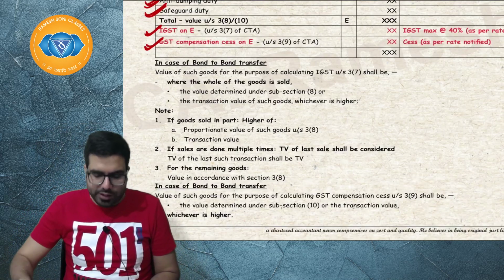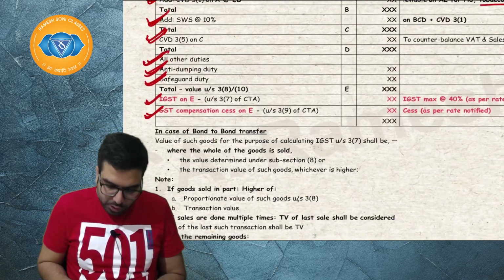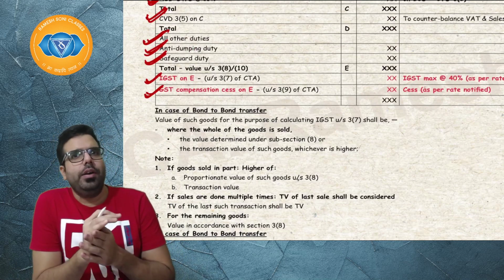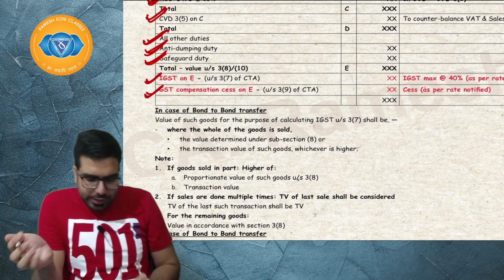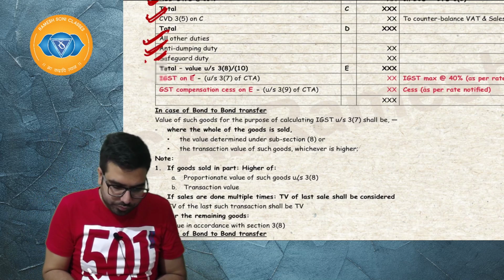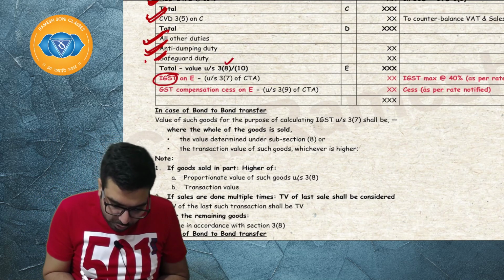One thing which I want to explain to you. Sometimes, whenever goods are imported, people transfer them to the warehouse, and from the warehouse the goods are sold. In that scenario, when IGST is levied, will it be levied under the value under 3.8?